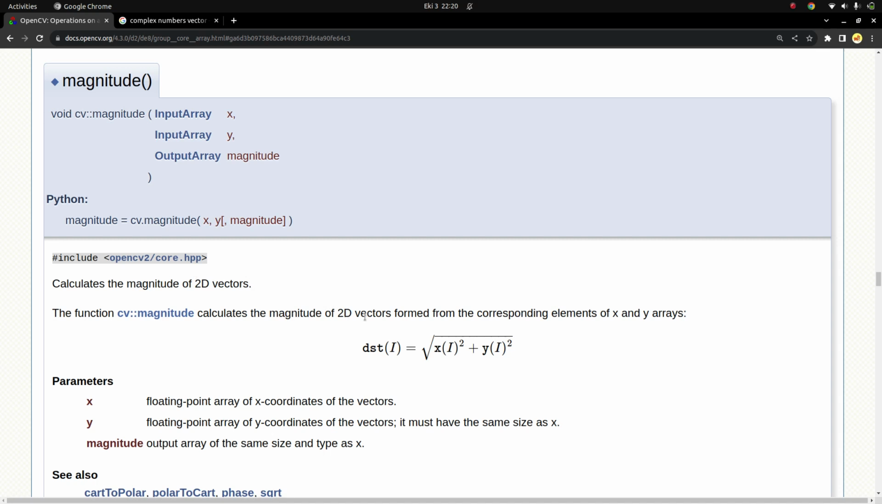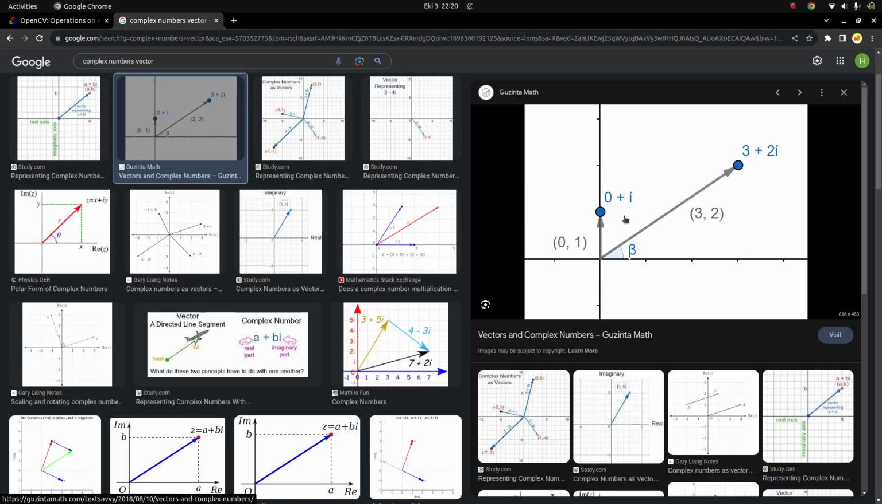Usage is very simple. You can put vectors or Mat types as x and y inputs, and it is going to give you the magnitudes by applying this formula. We are going to understand this more clearly in the code part. Let's talk a little about this one.